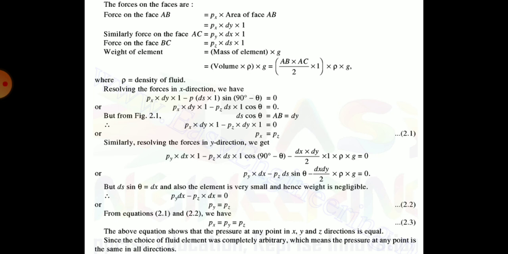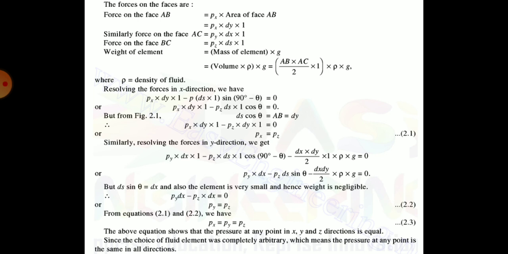Therefore, force on face AB is equal to Px into dy into 1. Similarly, force on face AC is equal to Py into area of face AC, which is Py into dx into 1. Similarly, force on face BC is equal to Pz into area of face BC, which is Pz into ds into 1. These are the forces on faces AB, AC and BC.